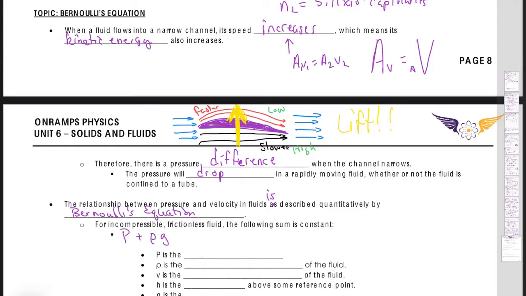And so basically you've got 3 components. You've got P, you have rho g h, and you have 1/2 rho V squared, and that's equal to a constant, okay, where P is the absolute pressure, which may be atmospheric pressure, may be given to you, okay. Rho is the density of the fluid, V is the speed of the fluid, H is the height above some reference point, and g is the acceleration due to gravity, or 9.81.